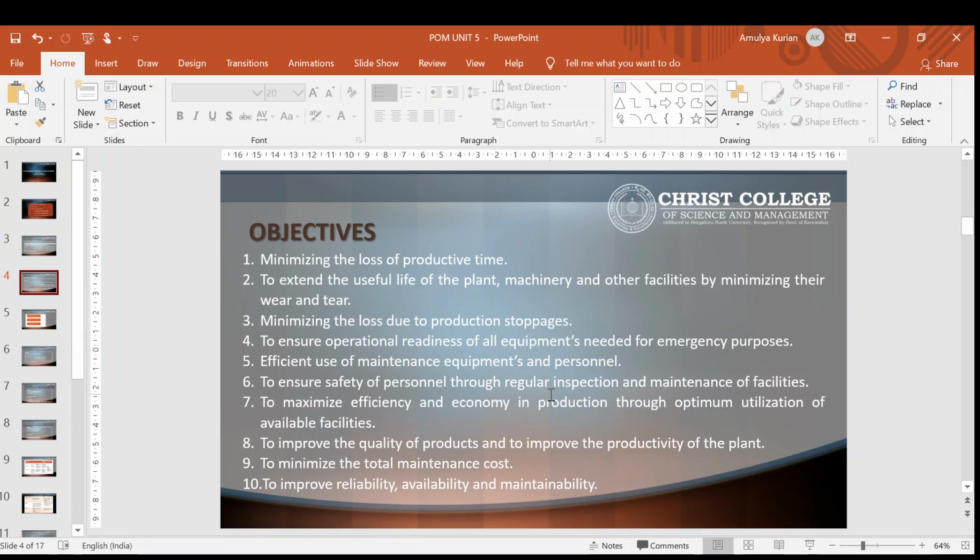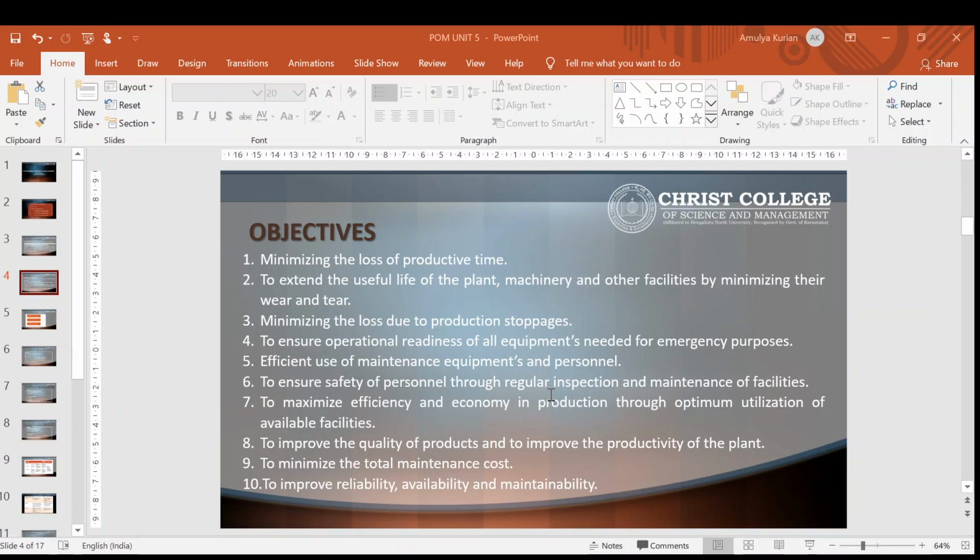There are 10 objectives of maintenance management. First one is minimizing the loss of productive time. If there is a lot of equipment failure, it will decrease the utilization of plant, equipment and machinery for productive utilization. So minimizing the loss of productive time, that is the first objective.